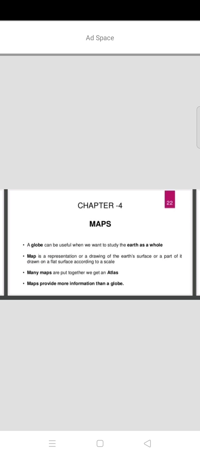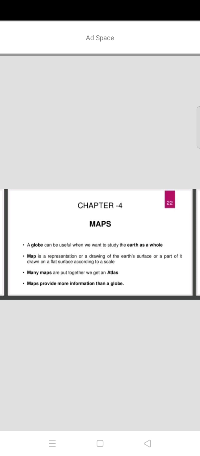In olden days we didn't have all these technologies, and GPS technology. These satellites were not there. So at that time the sailors, meaning the persons who travel from one place to another through the sea route, we can call them sailors. These sailors used the maps to go from one place to another by the sea route. Mostly they used these sea routes for the purpose of trade and commerce.